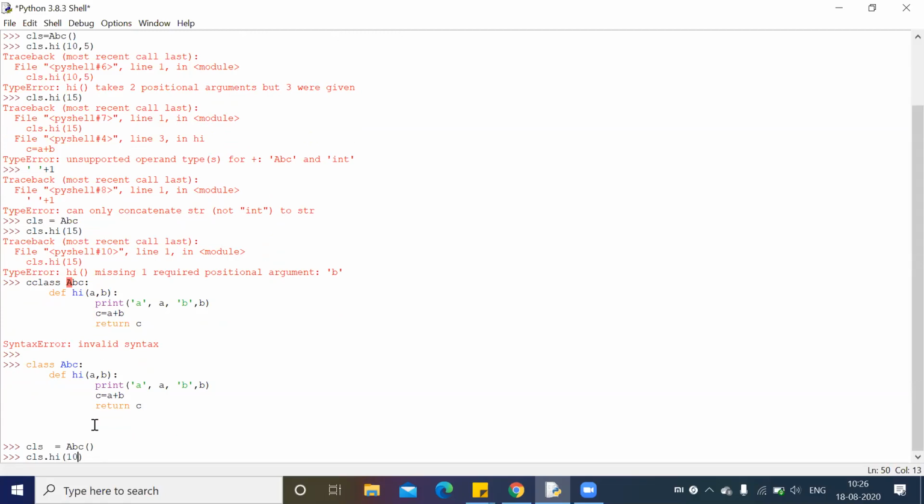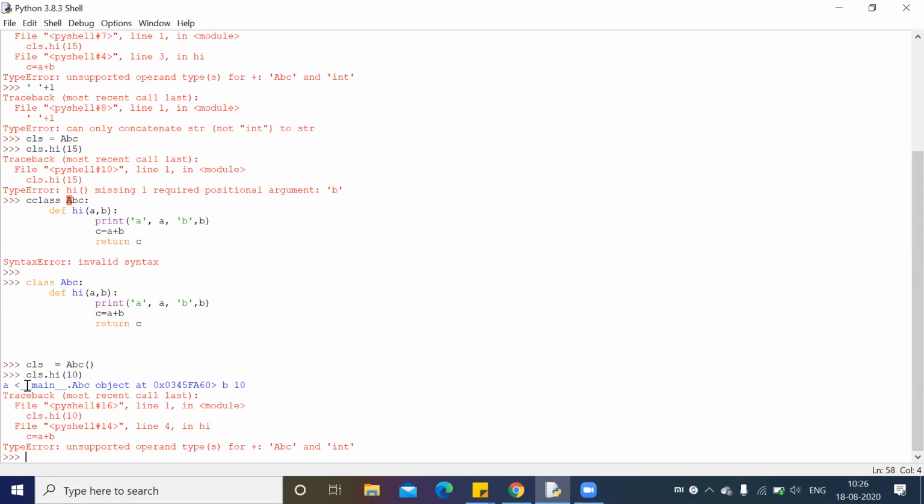How many inputs do I require? Only one, because the first will be passed by Python itself. You don't need to worry about that. A will receive its own input from Python. That is the class instance. A will receive the class instance. So B will be 10. A is the class instance, that is the class object, and B is 10. Understand?